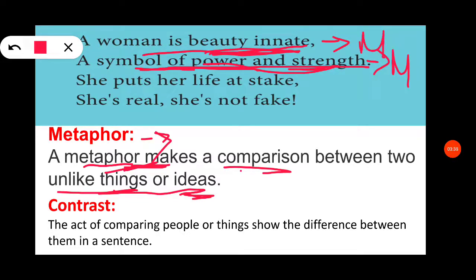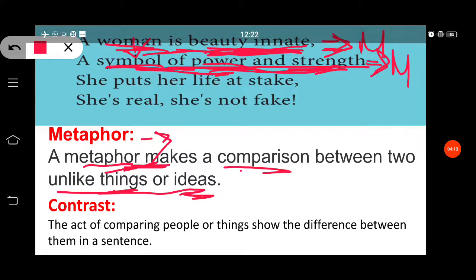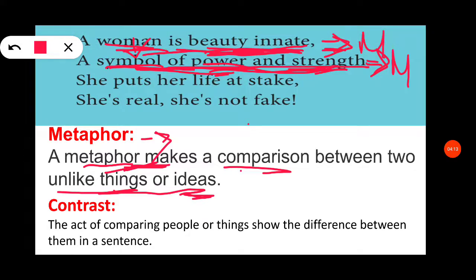So in this poem, in all the stanzas, metaphor has been used. In the first line the woman is said to be inner beauty, so the beauty innate is compared to the woman's beauty. It is indirectly mentioned here, so it is used as a metaphor. And here also the symbol of power and strength: the symbol means the woman's symbol. So the woman is indirectly compared to the power and strength of the symbol. Here also metaphor has been used. Next, contrast. In these two lines only metaphor has been used.